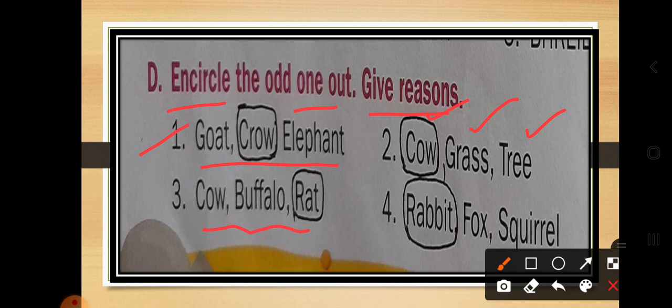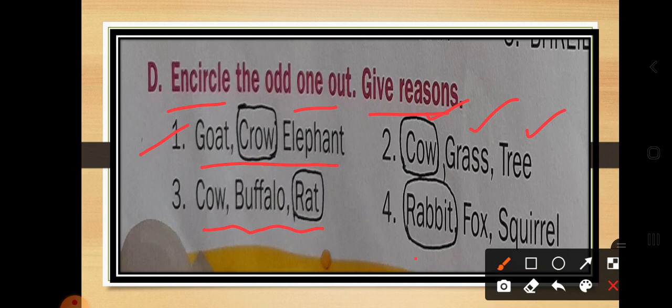Next is cow, buffalo and rat, okay. So what is the main difference between these three? Cow and buffalo both chew the cud. Chewing the cud means they continuously chew their food. But what about the rat, what are they doing? They gnaw the food with the help of their front teeth.